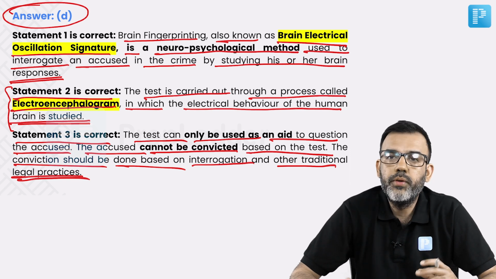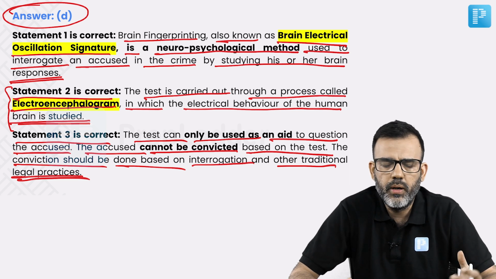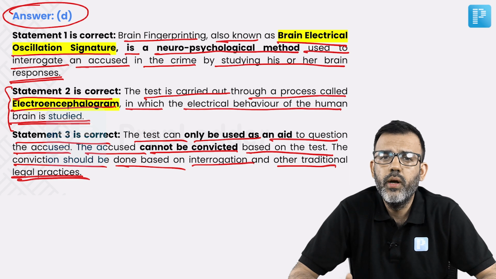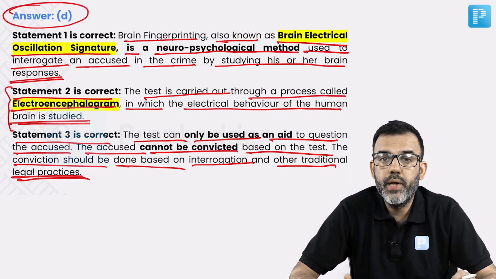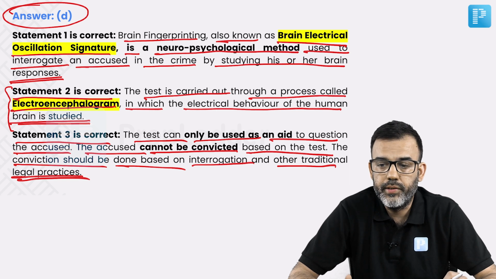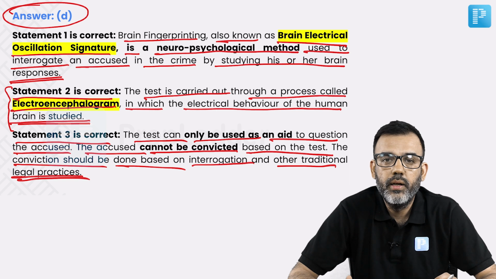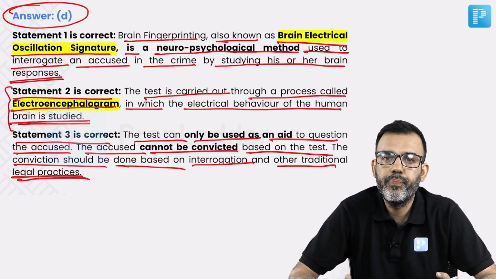You can perform these tests, whether lie detection or many other such technologies prevalent these days. You can take the help, but if in a lie detector test it comes out that the person is lying, you cannot convict someone on the basis of that test.